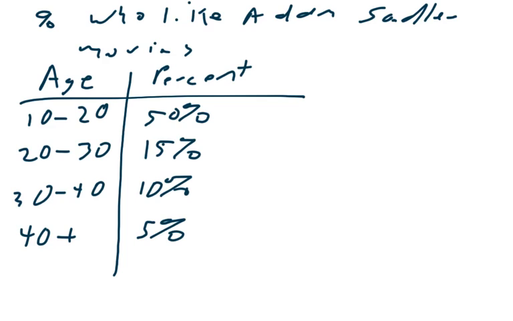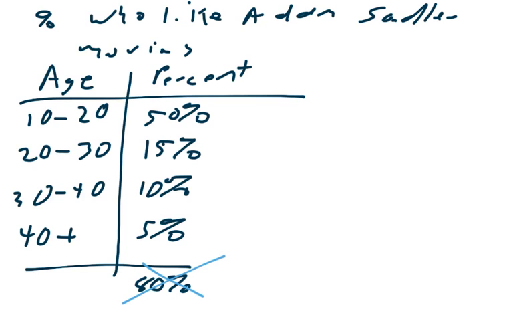Okay, one more problem that we're going to do on this section is, let's say we asked a survey of percentage of simply, do you like Adam Sandler movies? And people between the ages of 10 and 20, 50% of them like it. Between 20 and 30, 15% of them like it. 30 and 40, only 10% of them like it. And 40 plus, only 5% of people like Adam Sandler movies. The question is, why do these percentages not add up to 100%? Because we're only at 80% here if we total them up,